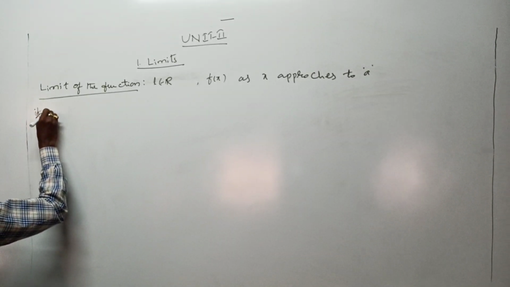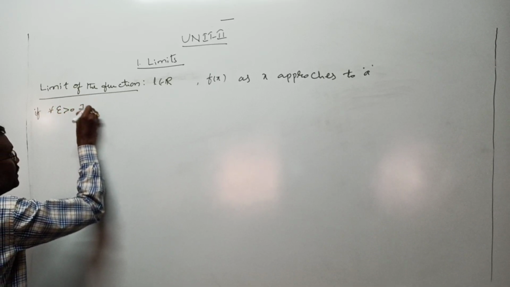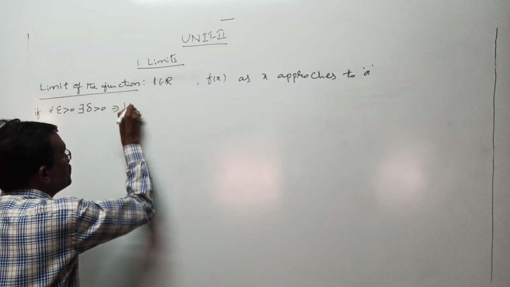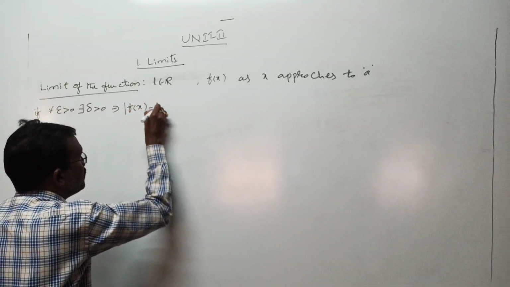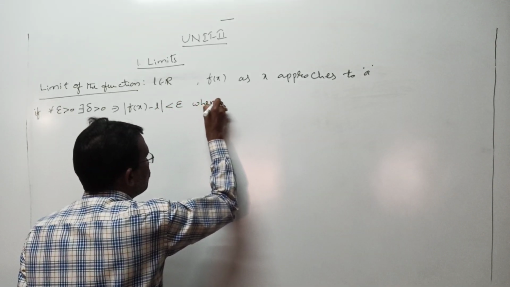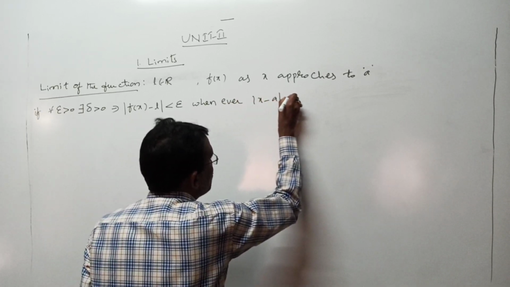That condition is: for each epsilon greater than 0, there exists delta greater than 0 such that modulus f of x minus L is less than epsilon whenever mod x minus a is less than delta.